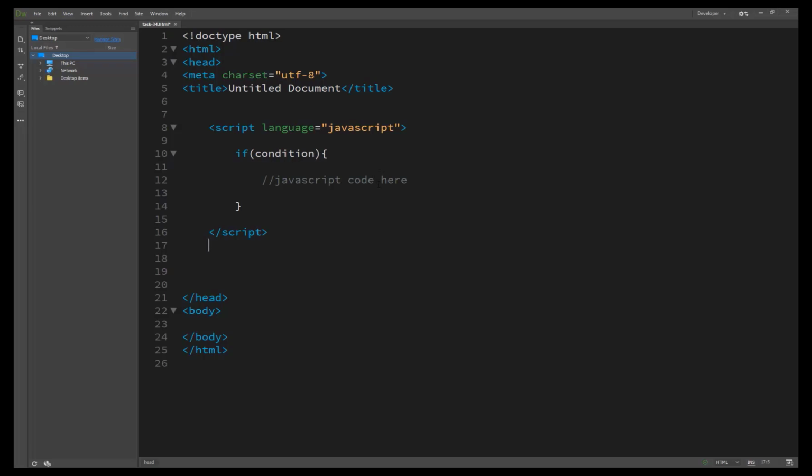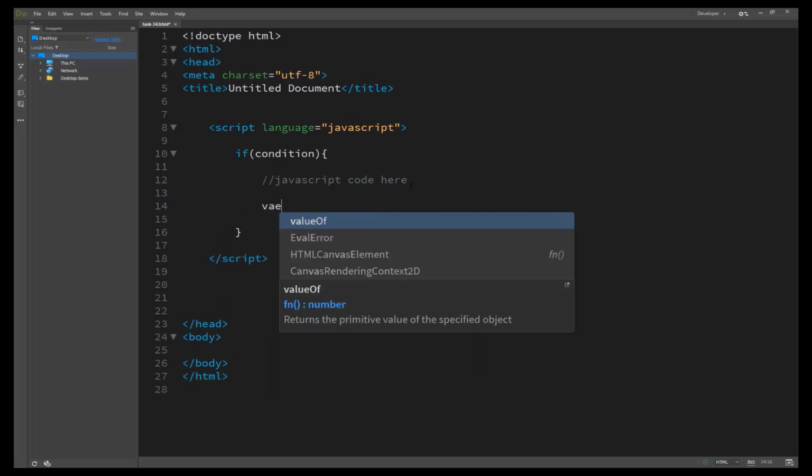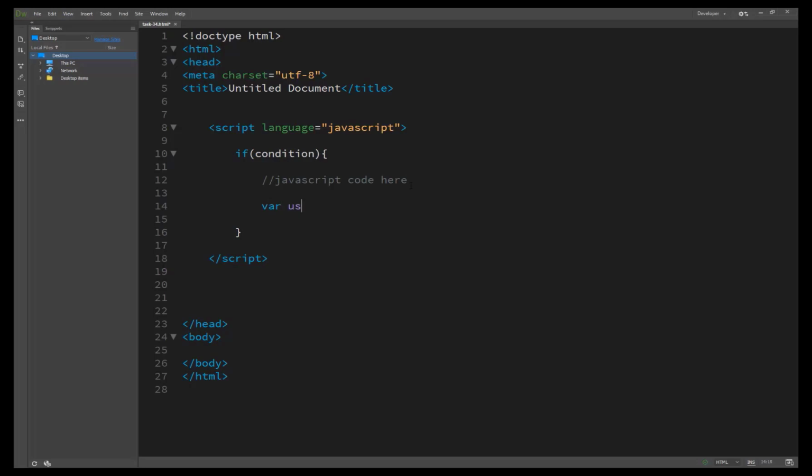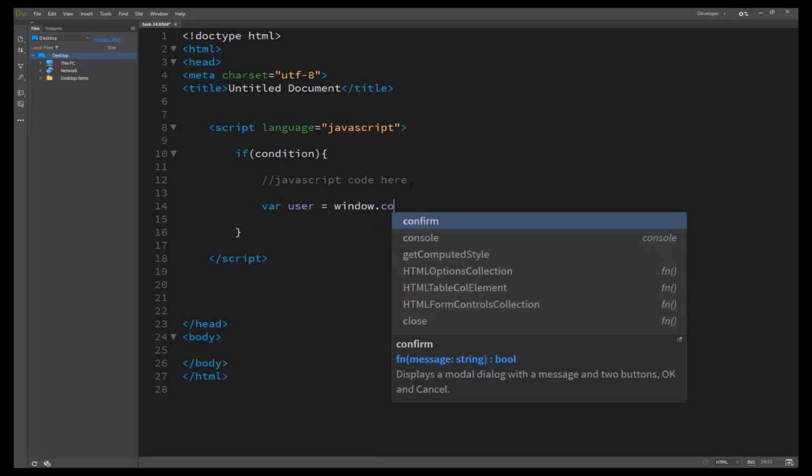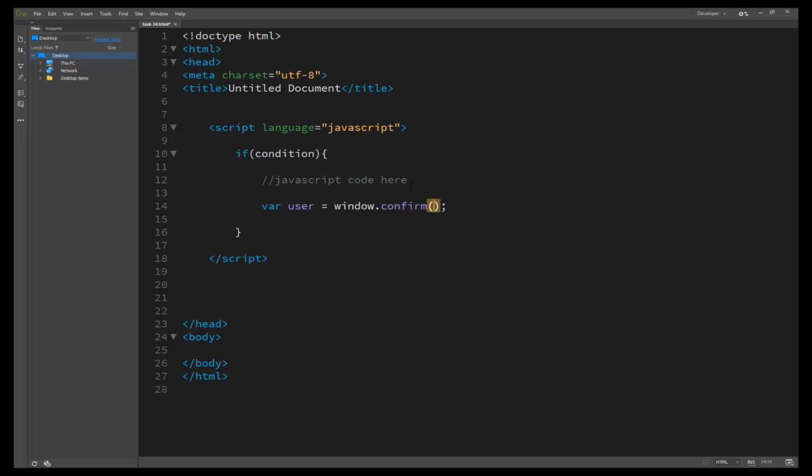When the user clicks OK it comes true, and when they click Cancel it comes false. We create a variable user equal to window.confirm, with the message "click OK to continue", which we pass only for showing the user.